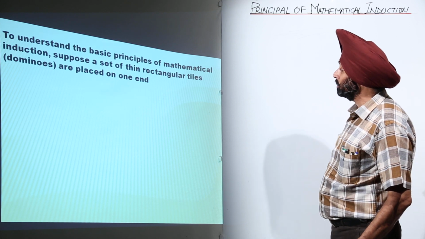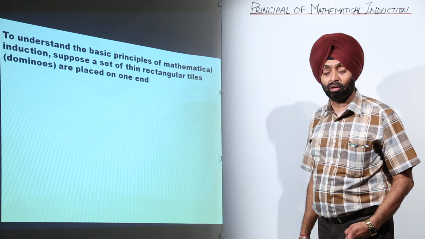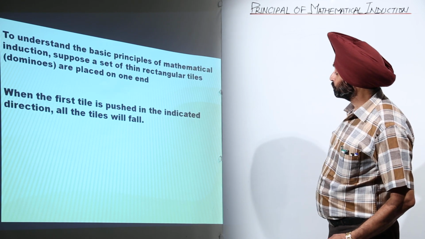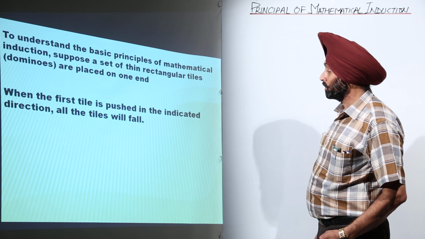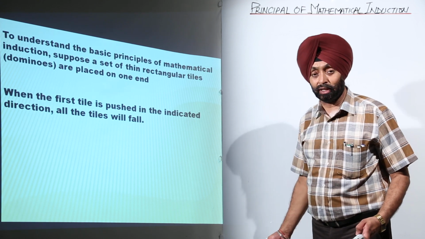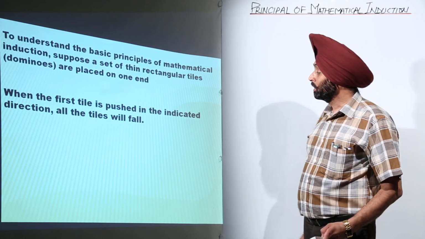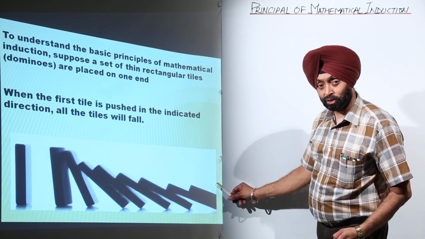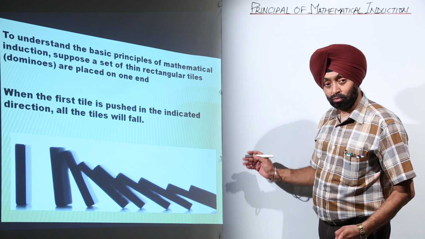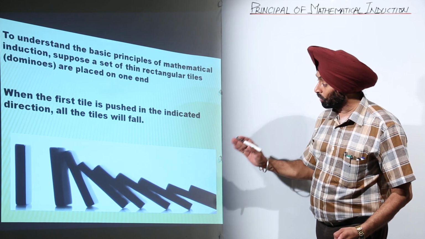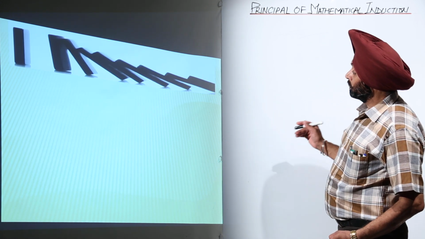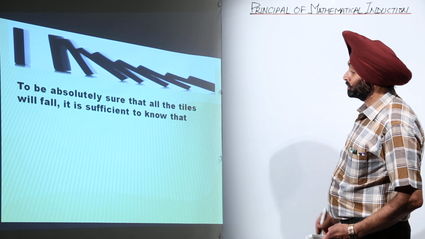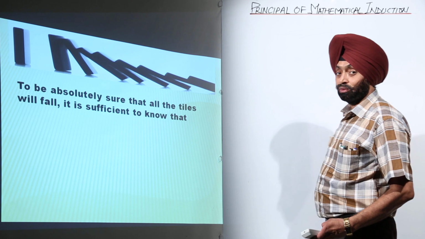Suppose a set of thin rectangular tiles are placed on one end. Now when the first tile is pushed in the indicated direction, all the tiles will fall. That is what I gave you as an example with the bicycles. Now here this tile has been pushed. When this tile has been pushed, slowly all the tiles are falling. Now to be absolutely sure that all the tiles will fall, it is sufficient to know the following.